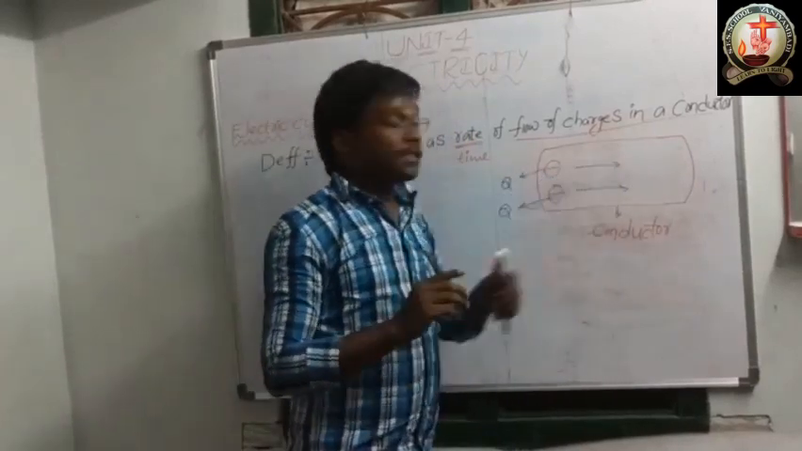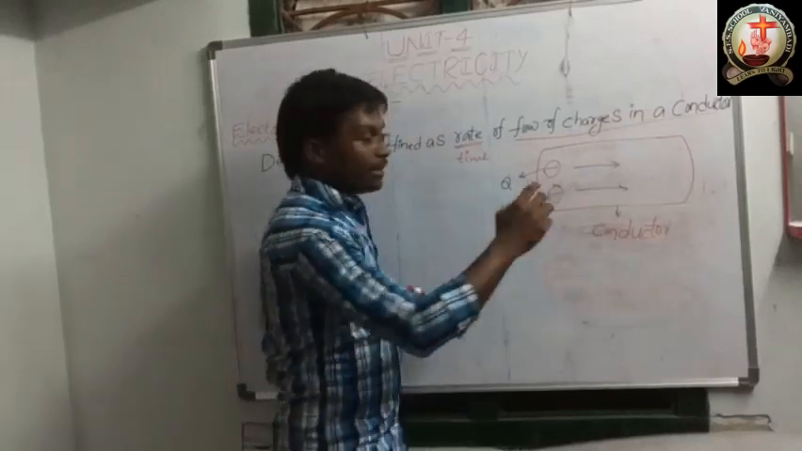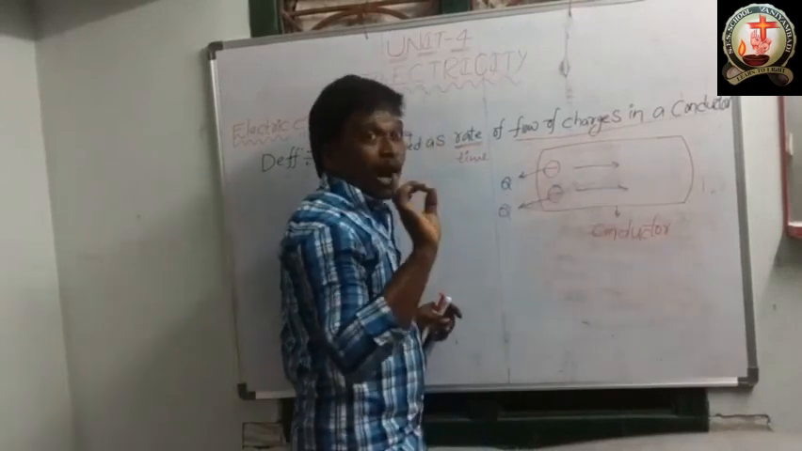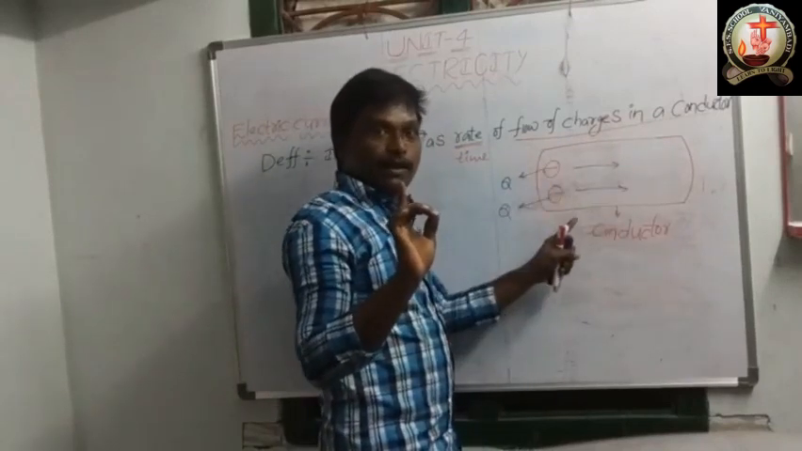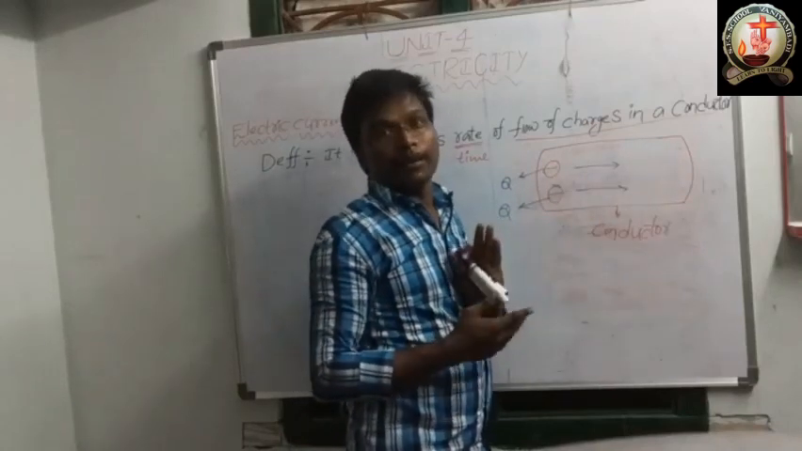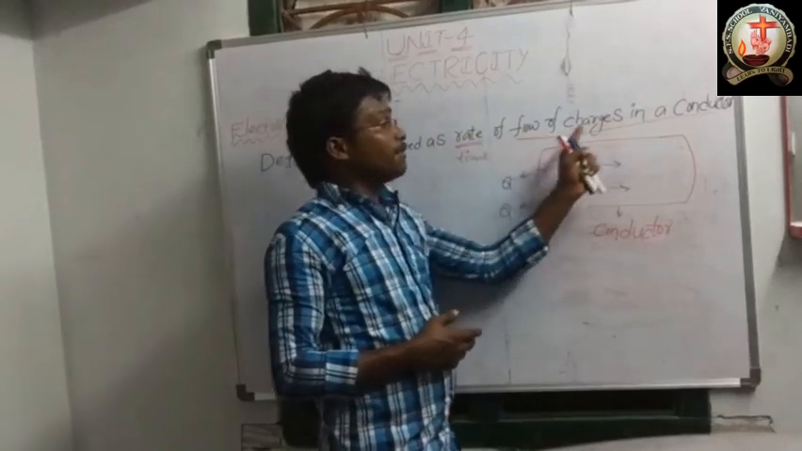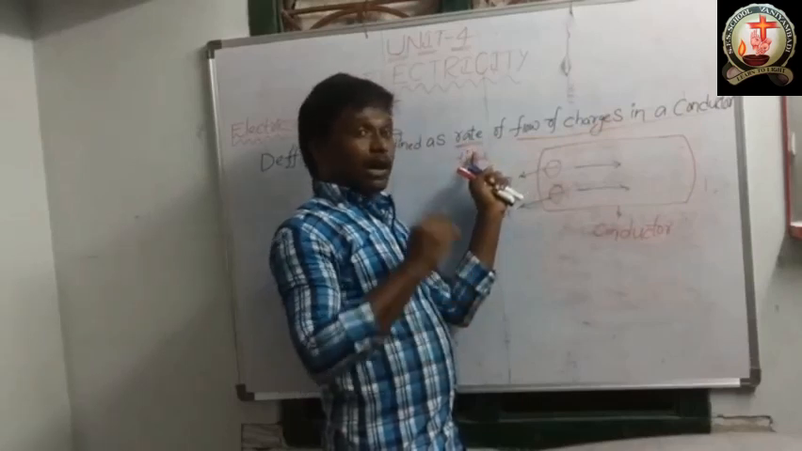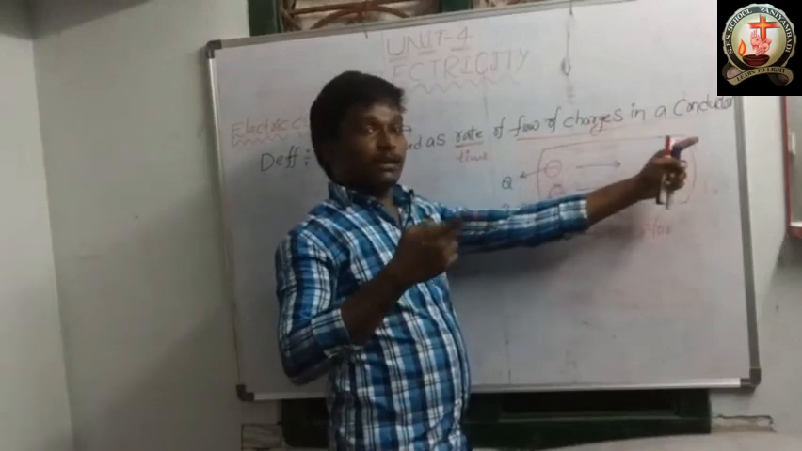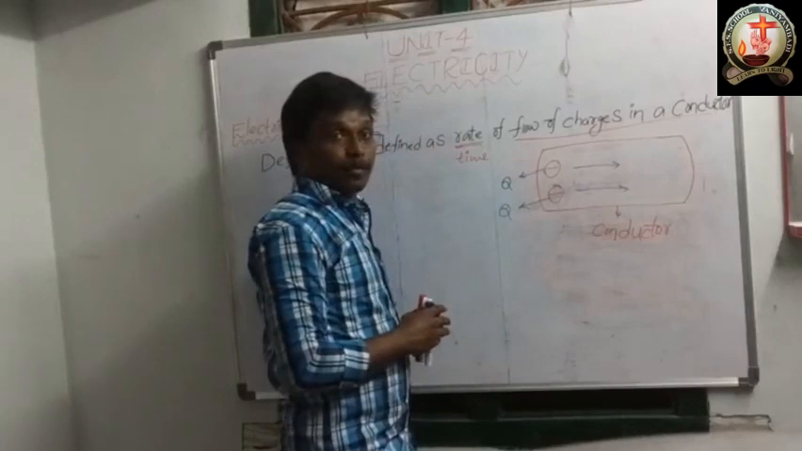Rate of flow of charges in a conductor means how much time these two charges are flowing from one end of the conductor to the other end. So this is the explanation of the definition. Rate means time: how much time flow of charges takes in a conductor.